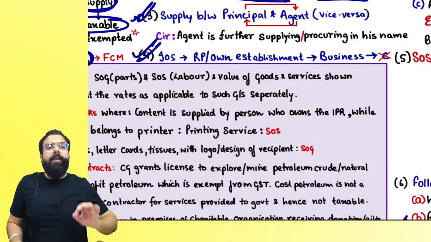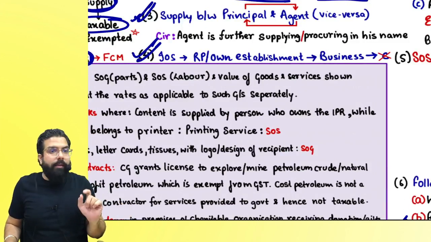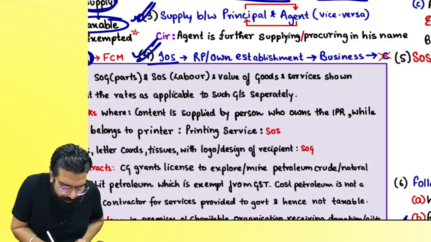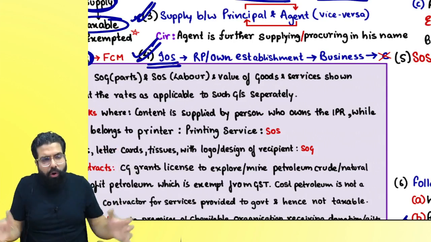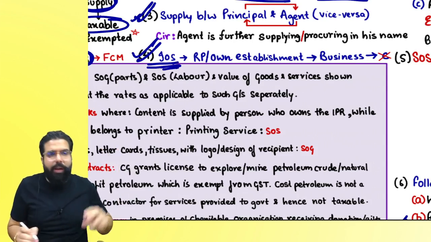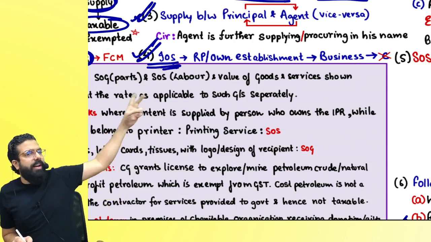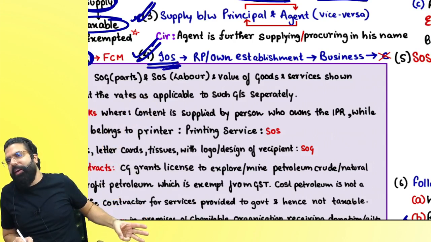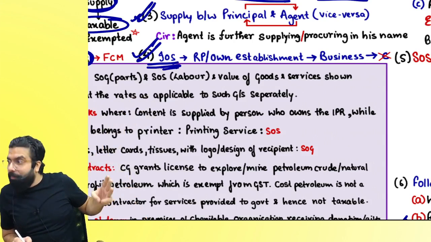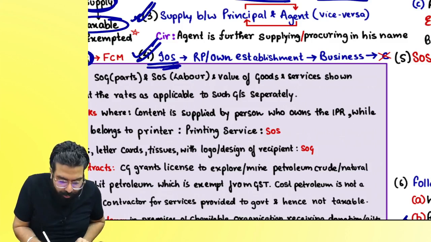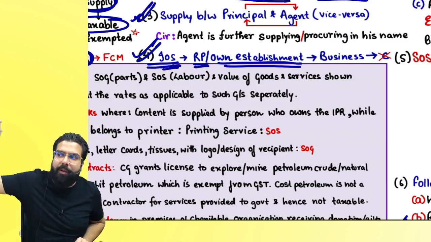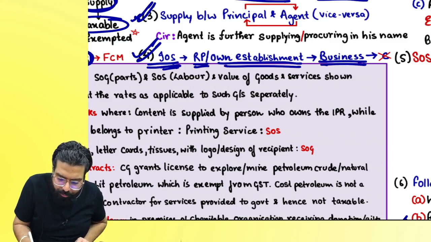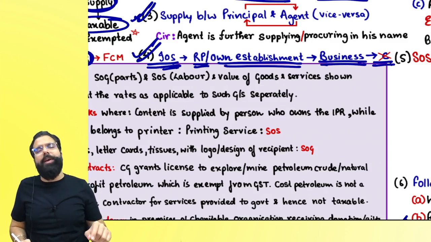Section number 7, schedule 1, paragraph number 4 goes ahead and says importation of service. What is importation? Supplier is outside India, recipient is in India, place of supply is in India, and that is importation of service. If you have got it from a related person or your head office, or a branch of his own establishment which is outside India, in the course of your business, without consideration also it will be a supply.